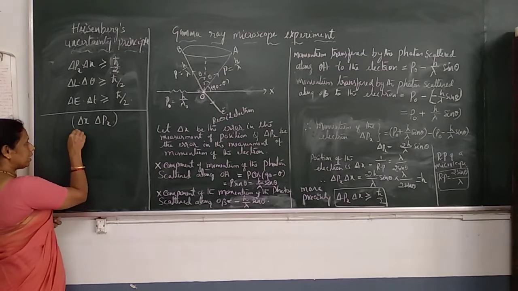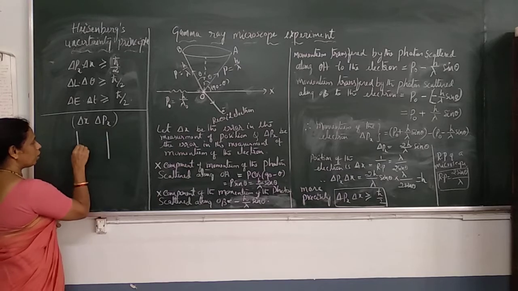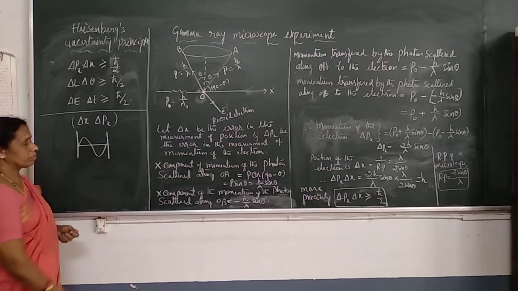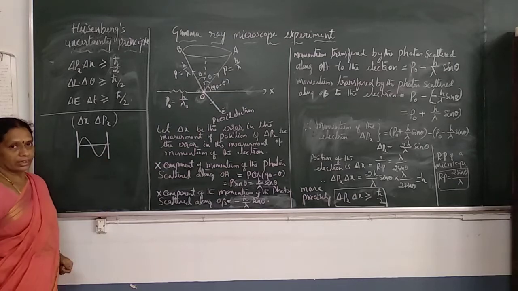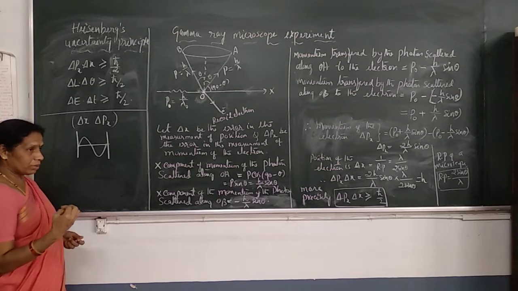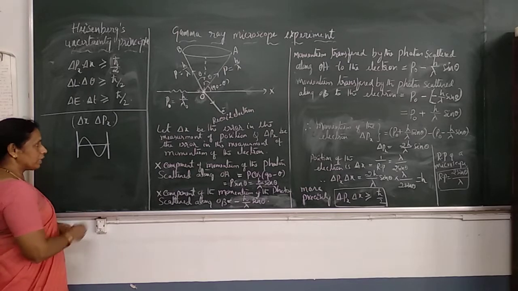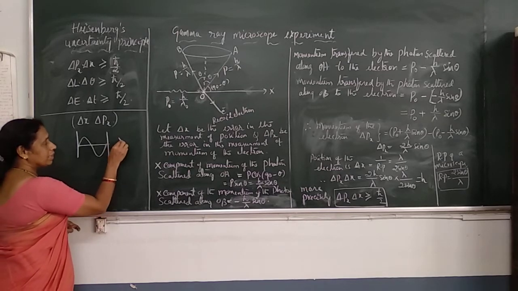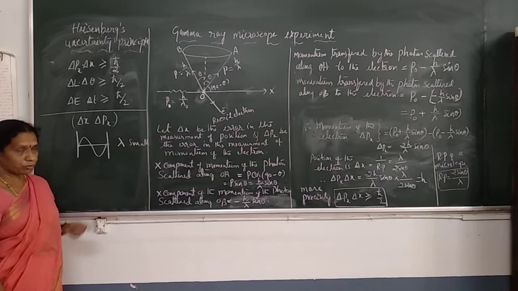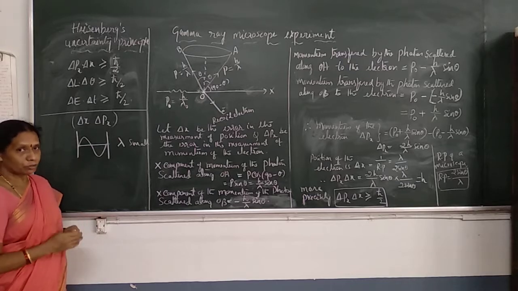Let the wave packet be a very narrow wave packet consisting of a small number of waves. In this case, lambda, the wavelength, is small. So lambda is small here, for a very narrow wave packet.